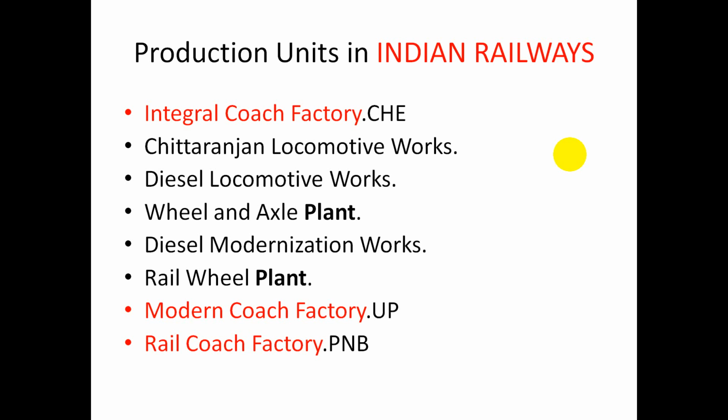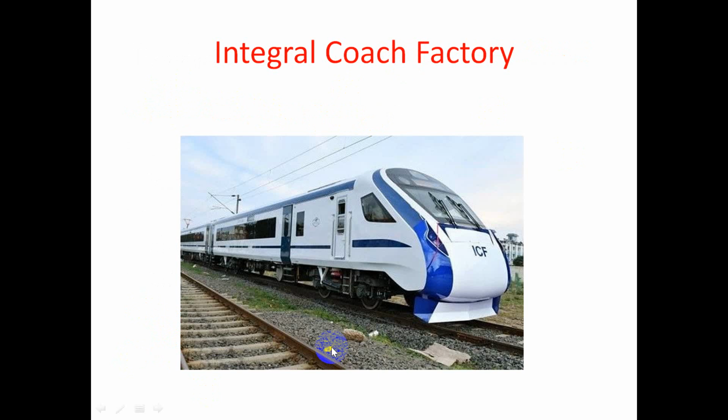So friends, in this video I just cover three production units. The first is ICF, Integrated Coach Factory, that is Perambur, Chennai. MCF, Modern Coach Factory, Raebareli, UP. And the last one, Rail Coach Factory, that is in Kapurthala, Punjab. And friends, that's the ICF, Integrated Coach Factory.